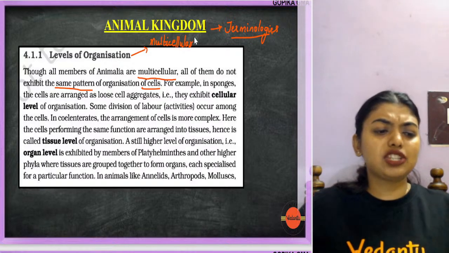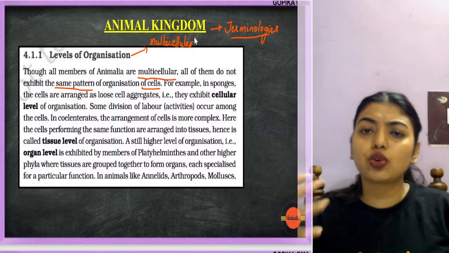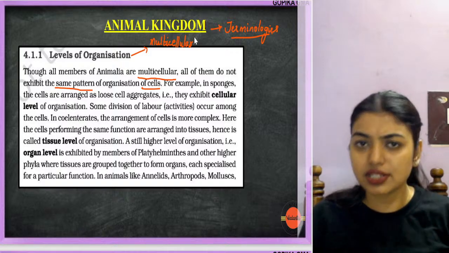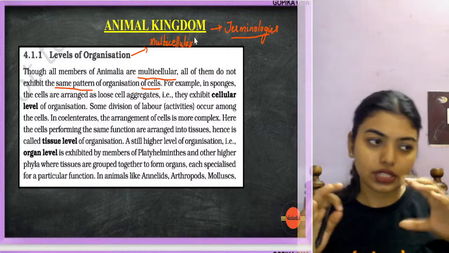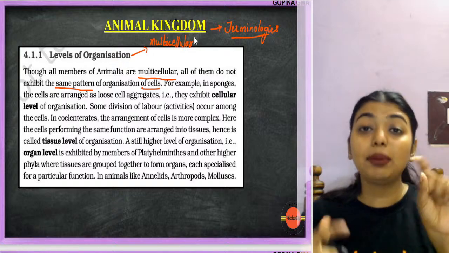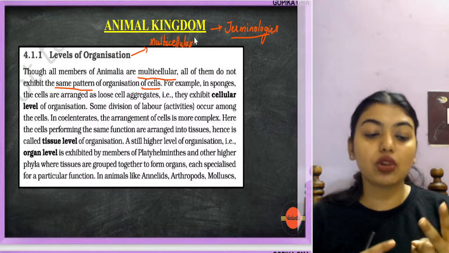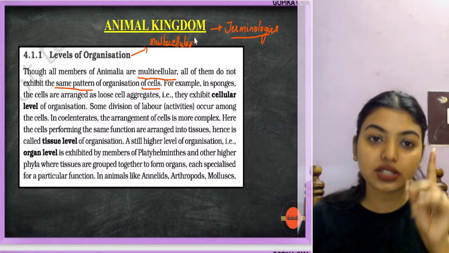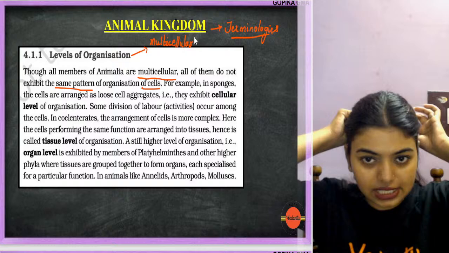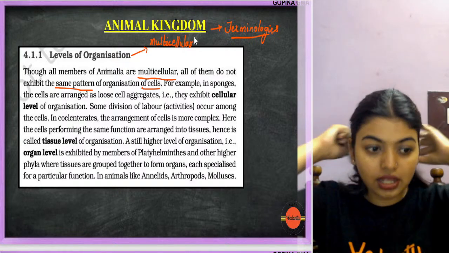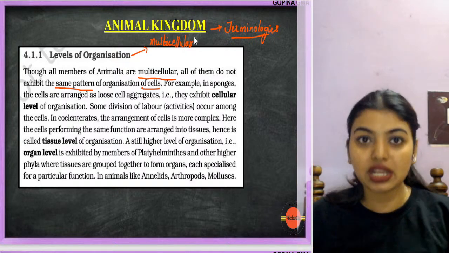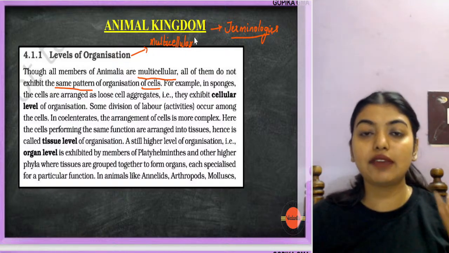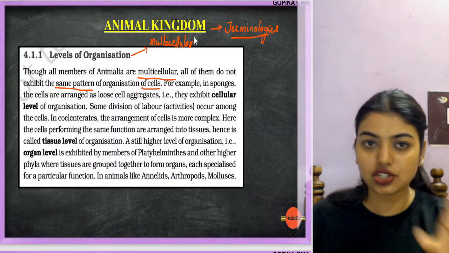It's very simple, students. Imagine us only. Just a girl is there, I am there in the class, Roshni is there, Nandini is there, Subhashni is there. So there are 5 different girls in the class. We all come under the gender of girls, but all of us have different fashion sense, different characteristics, personality, looks. Like that, differences are there. So when you think of a multicellular organism, do not have the concept that everyone is going to be the same, with the same cell aggregation. That is not the case.